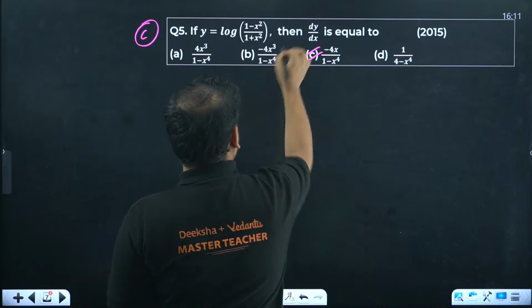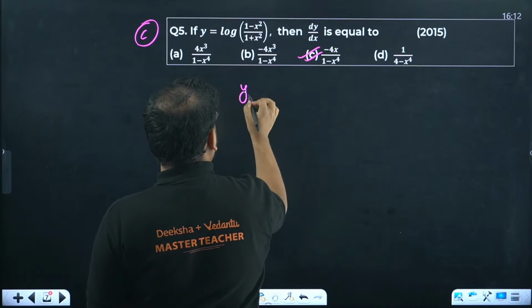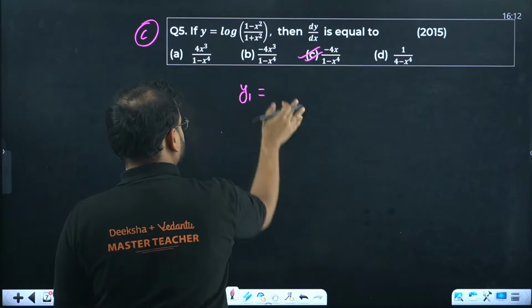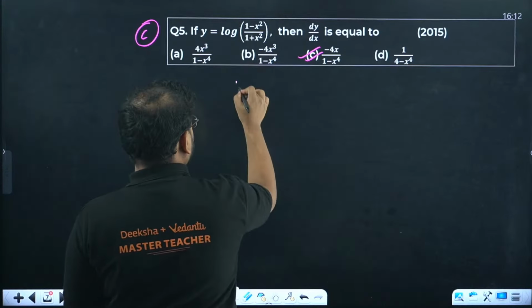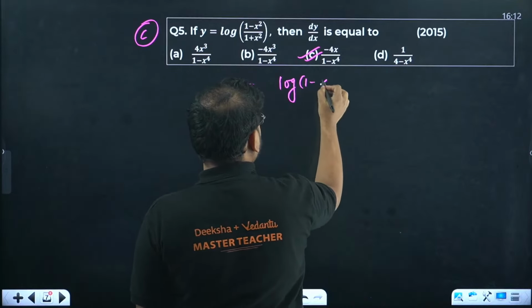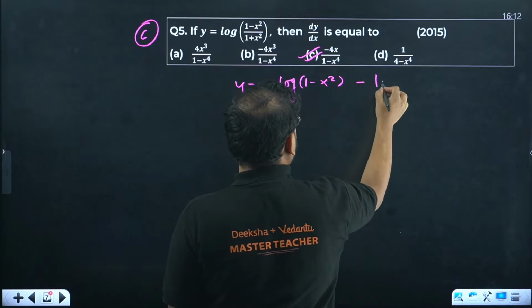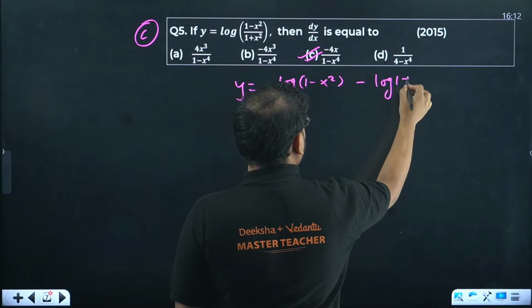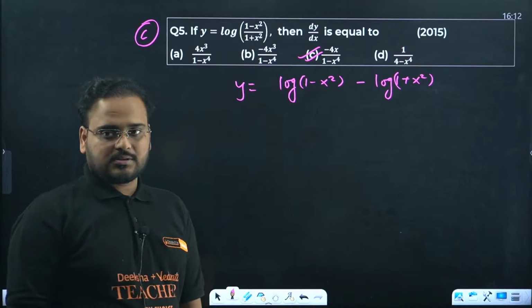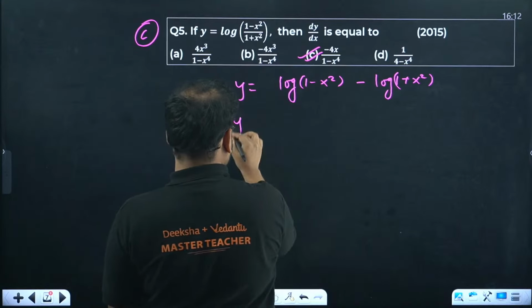Others, have a look. Want to differentiate it? Start from here. y1. If you're differentiating it, my recommendation will be, before differentiating, write y equal to log of 1 minus x square, and minus sign log of 1 plus x square, using the simple quotient rule in logs. Differentiate now.